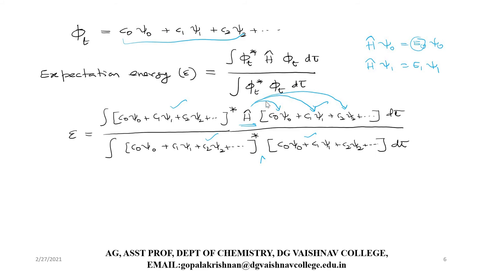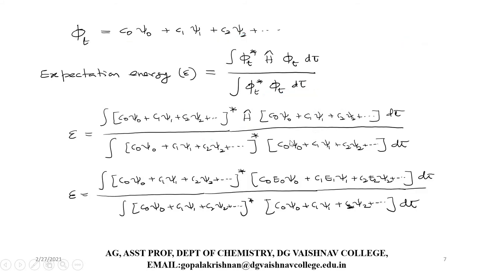So if I apply this Hamiltonian operator to these functions, what will I get? When I apply the H operator to psi naught, I will get E naught times psi naught. If I apply the H operator to psi 1, I will get E1 times psi 1. If I apply the H operator to psi 2, I will get E2 times psi 2. Then keep the denominator terms as such, and keep all other terms as such.